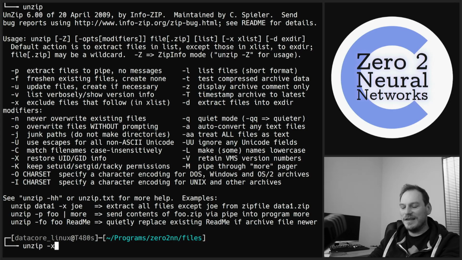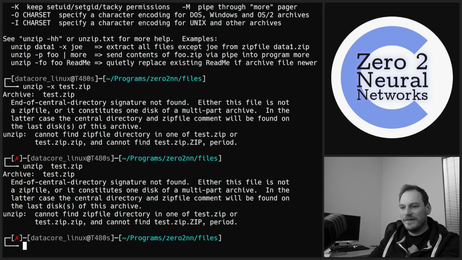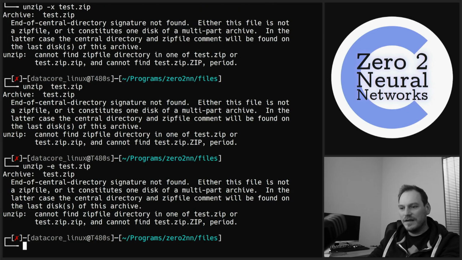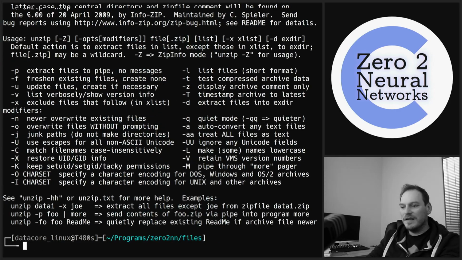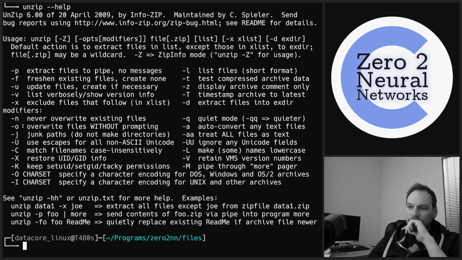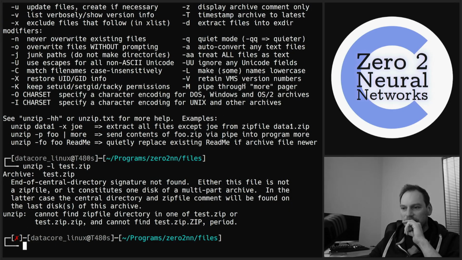Unzip, extract. How do you use unzip? List files, I'll do that. That's not working because it's not a zip file.